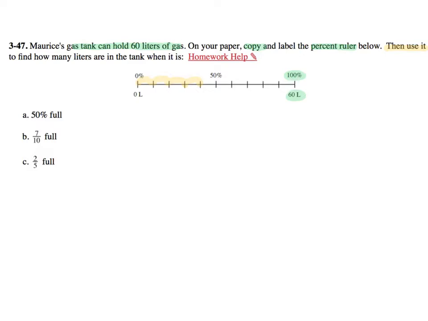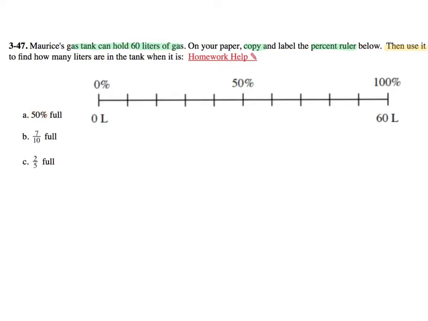So our job is to find the questions like at 50% and on. Okay, so on my percent ruler, this is representing total. So 100% or the whole is 60 liters. So the gas is recorded on the bottom and the percents are recorded on top, the gas in liters. So I'm going to have you do A on your own. So go ahead and label where the 50% is, and then how do you make, from 100 to 50, how many parts do you have in your ruler, and using that total of 60 liters.